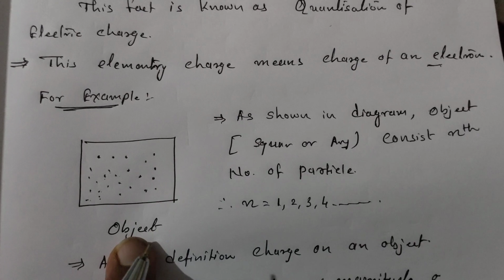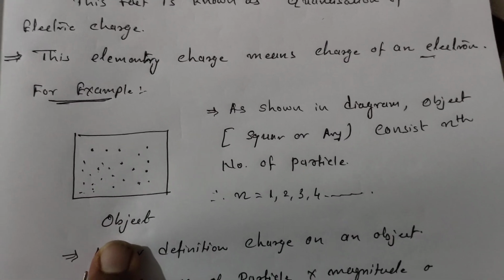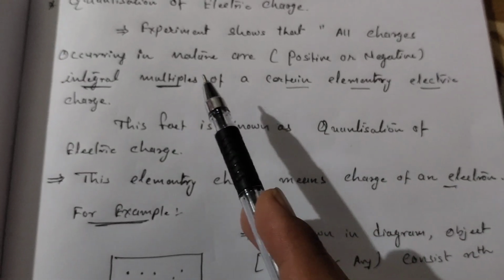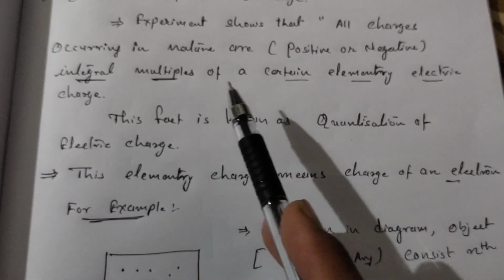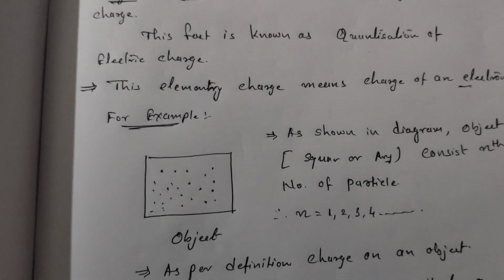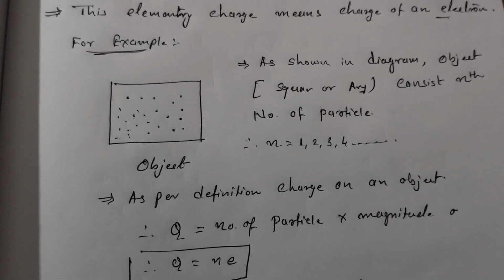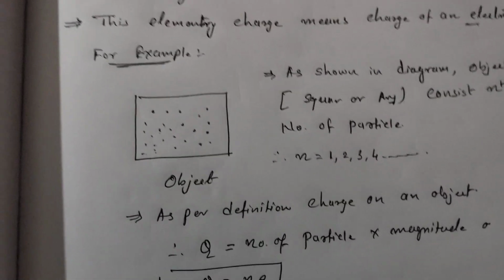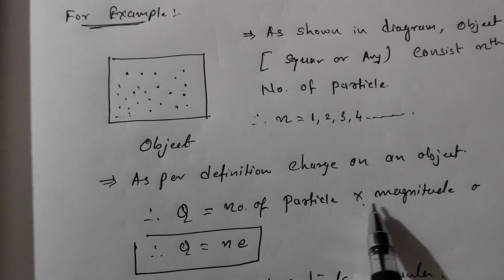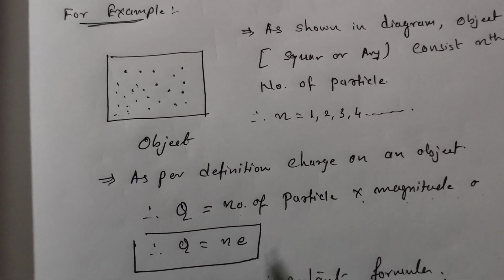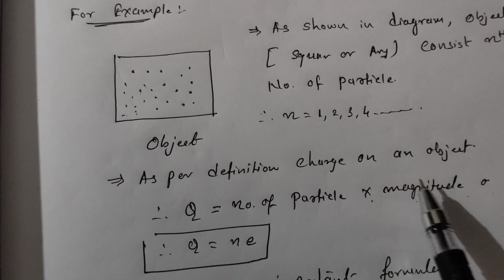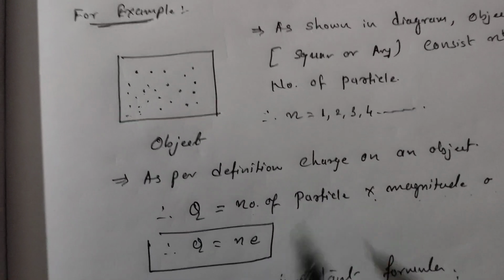Now on this object we would like to find total number of charges. So how to find? By using this definition. Here you can see nature means integral multiple of certain elementary electric charge. So by using this definition we can go for it. So here we have total number of charge, which is q, equal to number of particles multiplied by magnitude of charge on a particle. Over here the total number of particles we have n, so here we are taking n, and magnitude of charge on an electron, which is e, where e